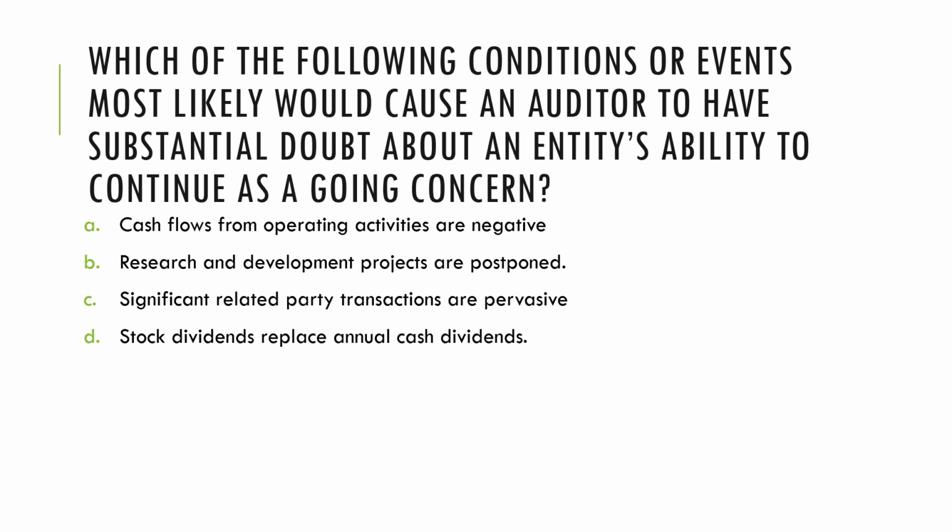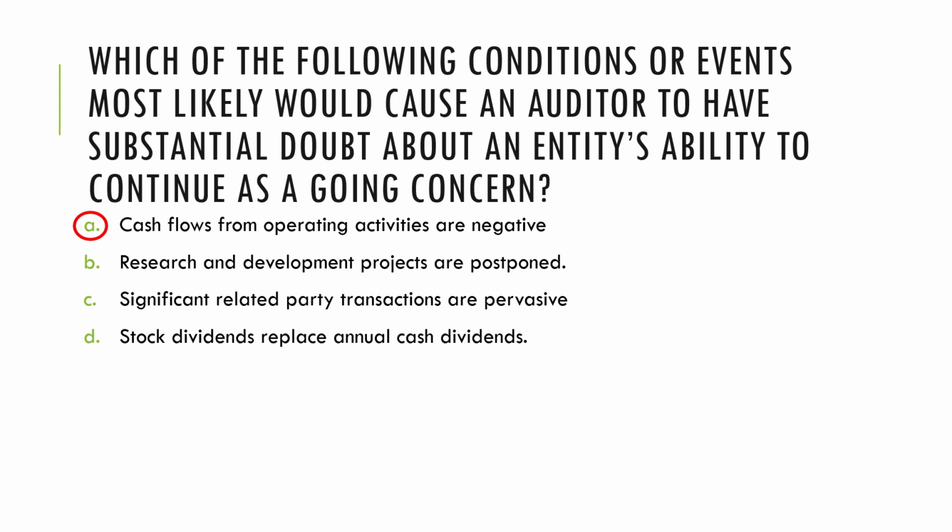And actually, amongst the four, the most likely to be an indicator is letter A. When operations are no longer able to generate cash, that is a signal that the entity may be encountering some going concern challenges. Now, if we evaluate the rest of the choices, in the case of Bravo and Delta, where research and development projects are postponed or stock dividends replace annual cash dividends, we can see that the business is actually trying to save up on cash. And because the business is trying to save up on cash, this might very well improve their liquidity and will mitigate going concern issues.